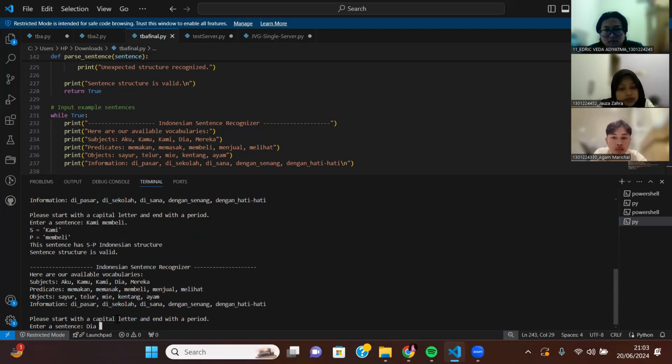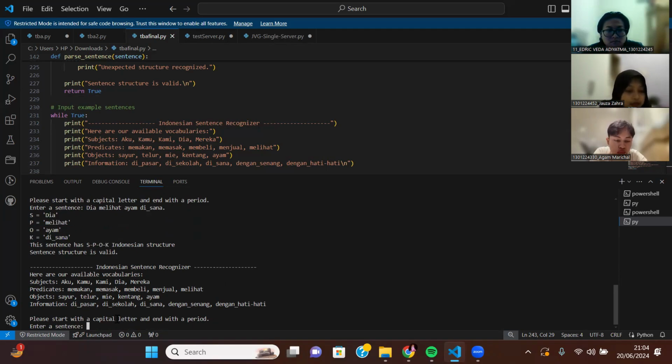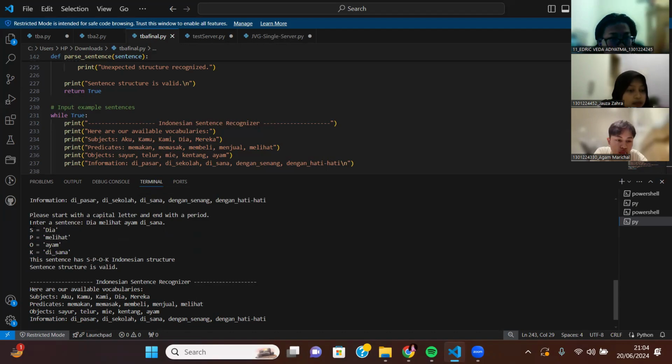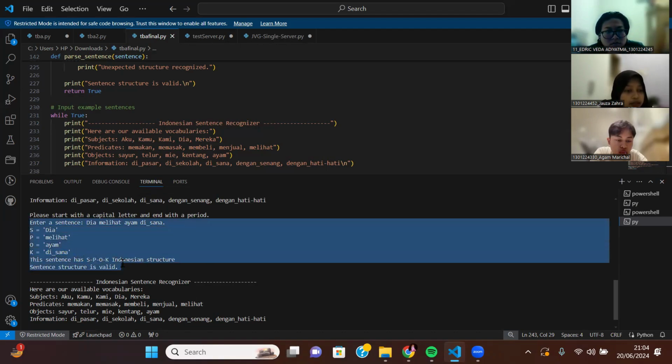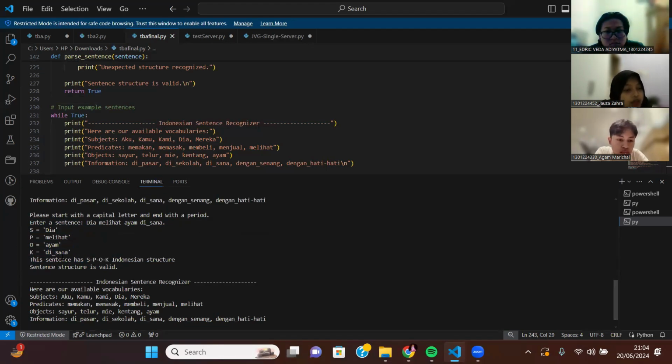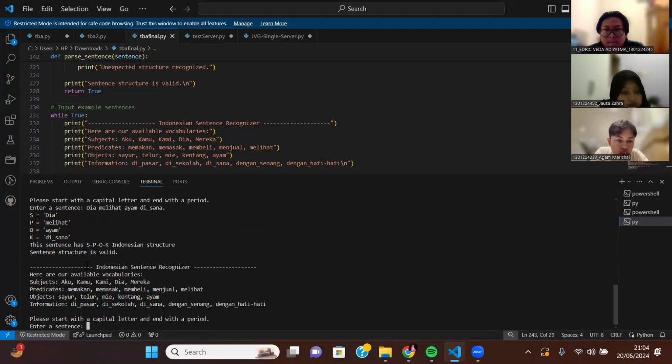Let's say "dia melihat ayam di" with a period, and then we have this. Dia as the subject, melihat as the predicate, ayam as the object, and di sana as the information. And this is the SPOK Indonesian structure, so the structure is valid.